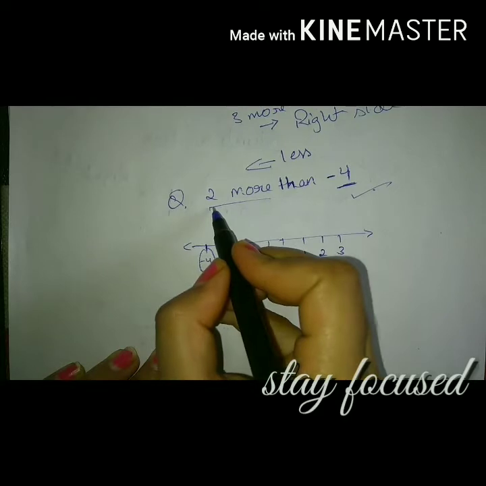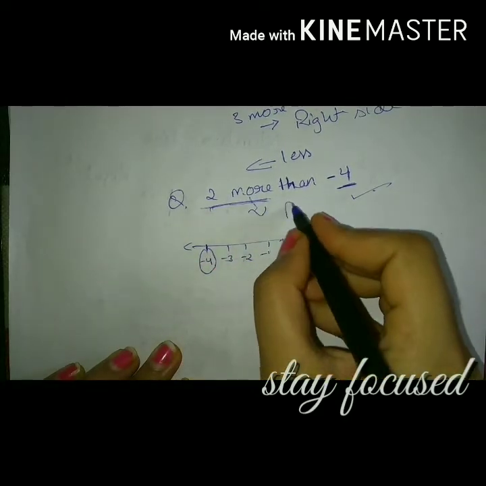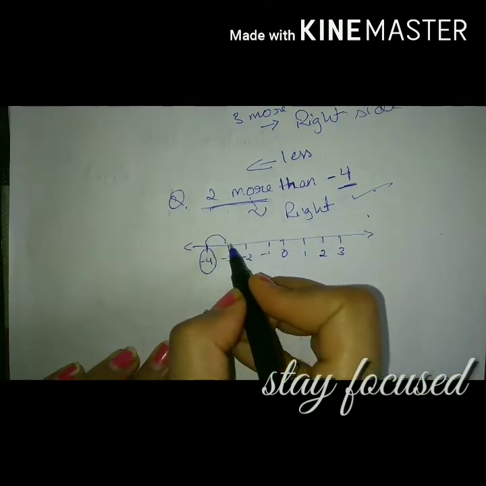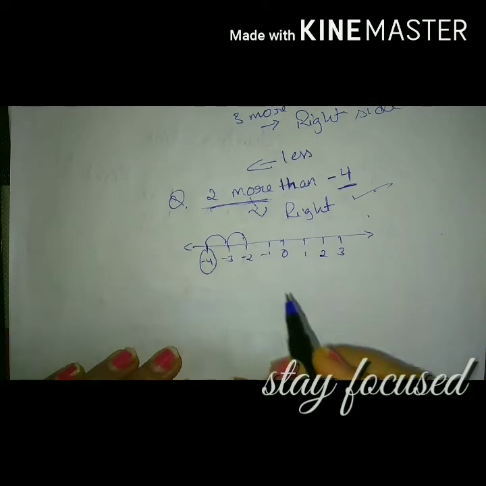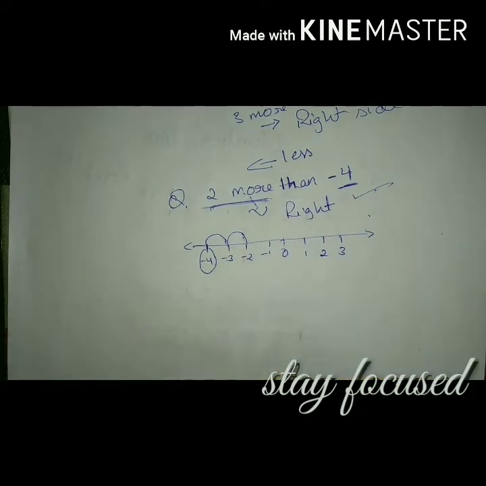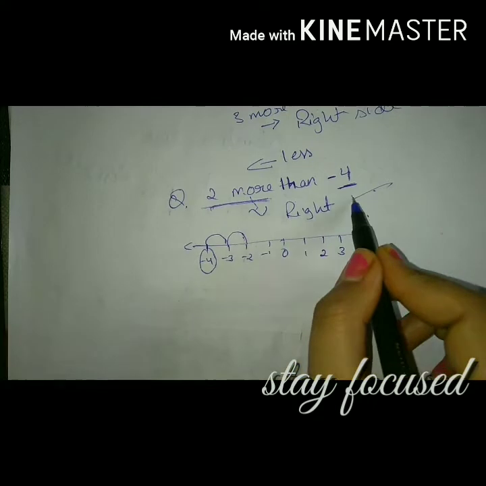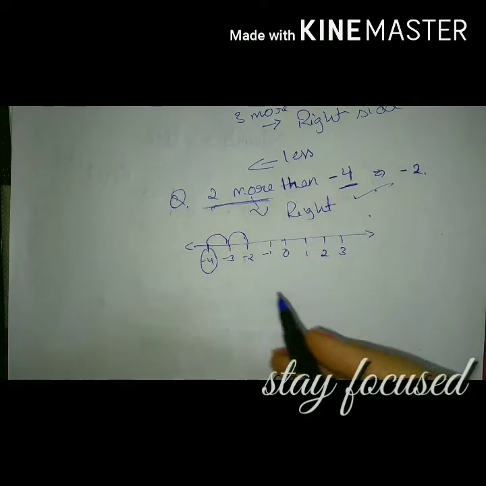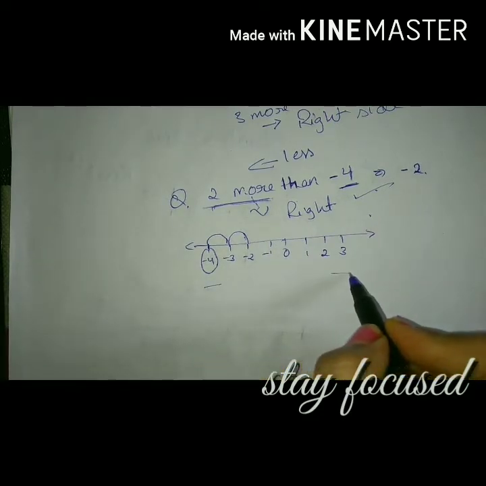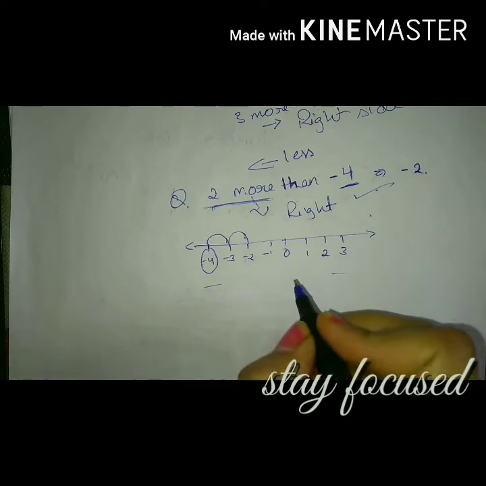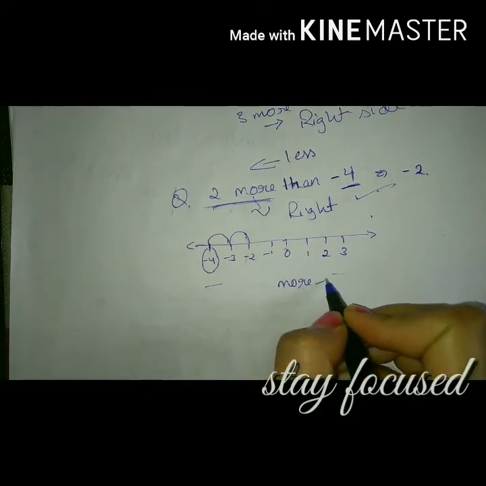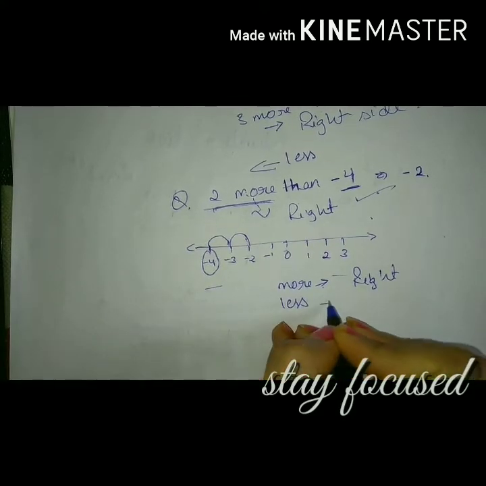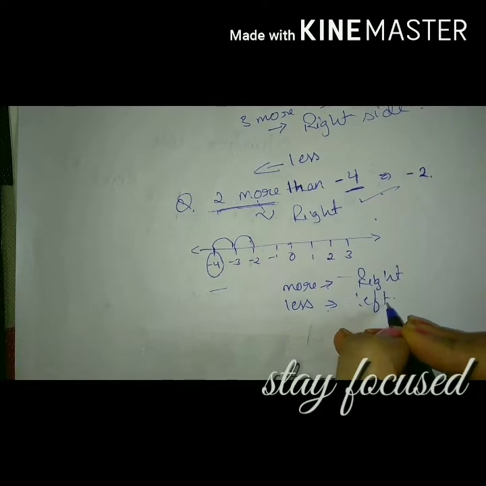So what do we have to do? 2 more than. More means we have to move to the right side of the number line. That is 1 and 2. So what is our answer? 2 more than minus 4 is minus 2. Always remember, whether they are negative numbers or positive integers, when the question asks more, you have to go to the right side, and when it is mentioned less, you have to go to the left side.